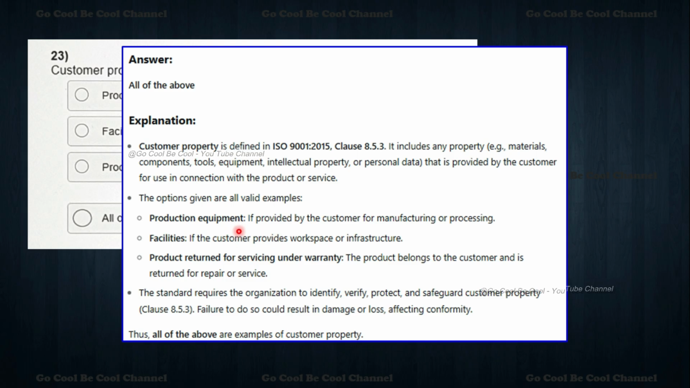Production equipment means, if provided by the customers for manufacturing or processing. Facilities, as in, if the customer provides us workspace or infrastructure. Product returned for servicing under warranty. So all those areas are covered in ISO 9001:2015 8.5.3. It talks about a lot. 8.5 is generally about managing and controlling production and service provision activities. Then the standard requires the organization to identify, verify, protect, and safeguard customer property. So here, all the above will be the right answer.